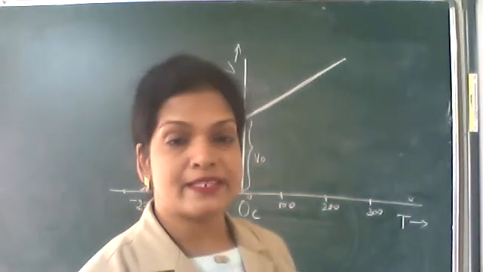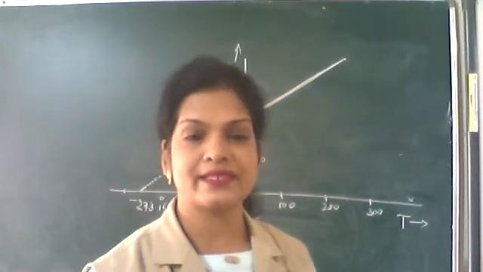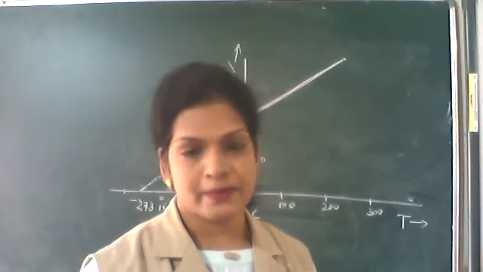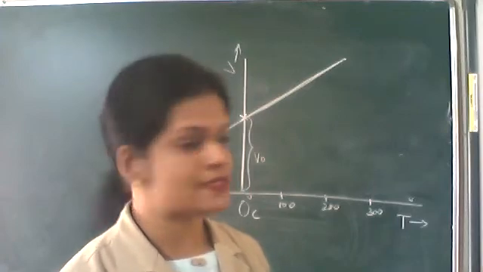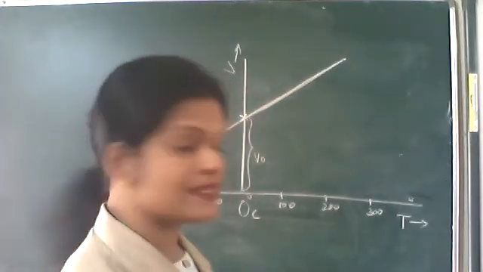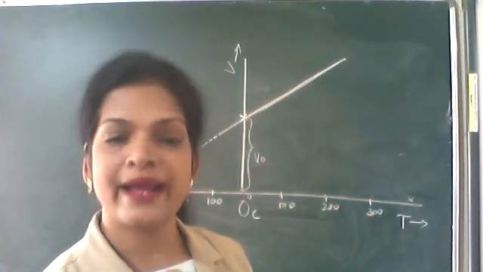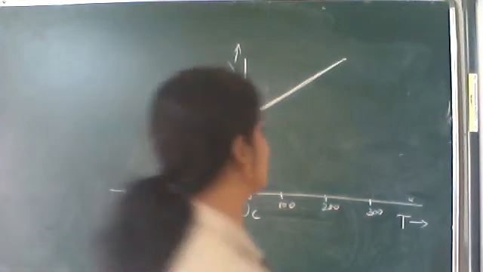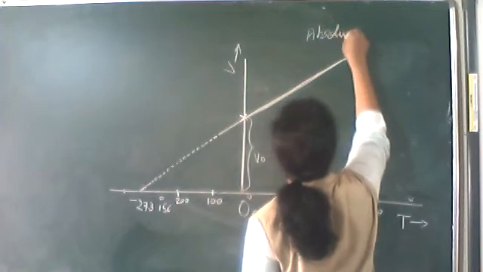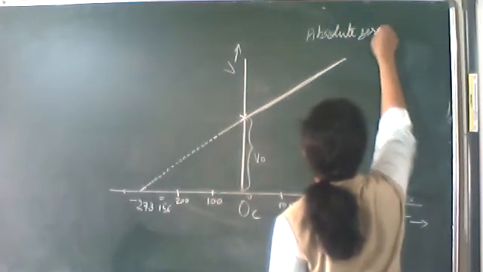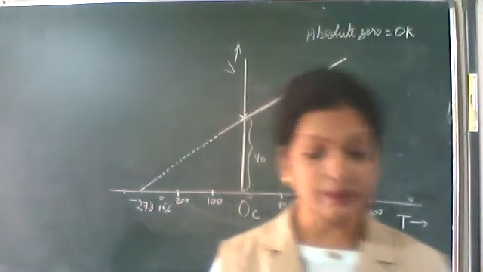So this temperature is called absolute zero. Any temperature represented in Kelvin scale is absolute temperature. What is absolute zero? Absolute zero means minus 273 degrees Celsius. You can say in Kelvin scale, by adding 273 to this, that means 0 Kelvin. So absolute zero is 0 Kelvin. That is the lowest possible temperature.